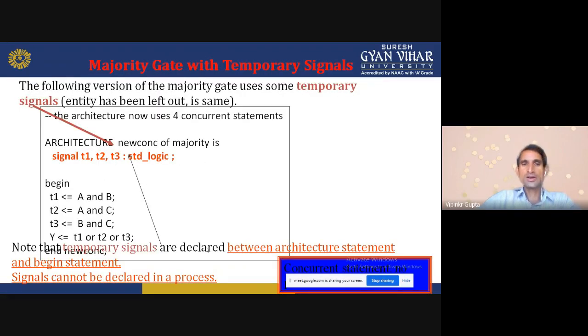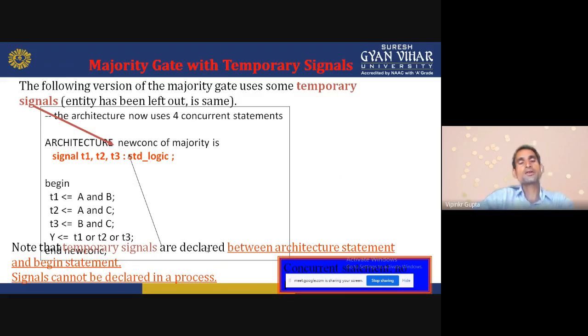This is again a template: the majority gate with temporary signals. Here we are using temporary signals T1, T2, and so on. We write the same program. The following version of the majority gate uses some temporary signals. The entity is the same and has been left out. Architecture new_conc of majority is signal T1, T2, T3.